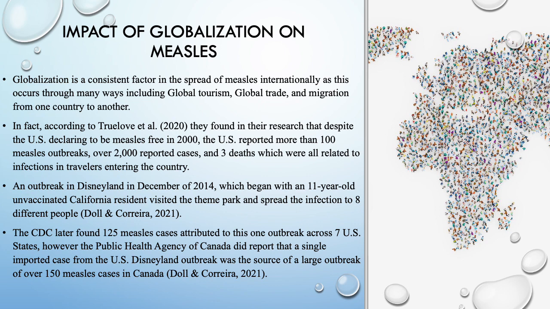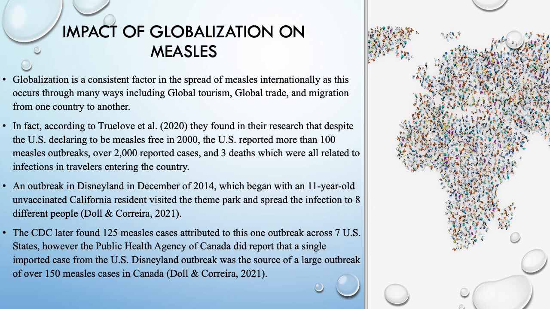In fact, according to a study in 2020, they found that despite the U.S. declaring to be measles-free in 2000, the U.S. reported more than 100 measles outbreaks, over 2,000 reported cases, and 3 deaths, which were all related to infections in travelers entering the country.